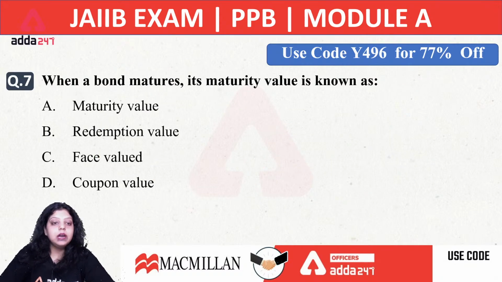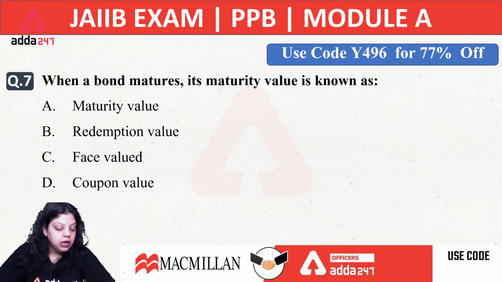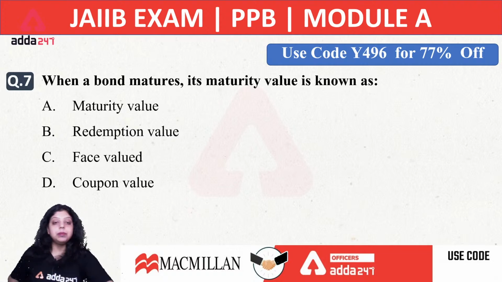Next, when a bond matures, its maturity value is known as: first, maturity value; second, redemption value; third, face value; or fourth, coupon value. What will be the right answer? Now this is one of the previous year questions which was asked in the exam.